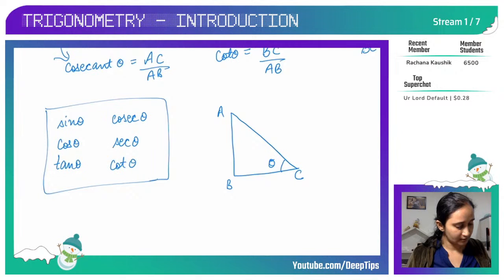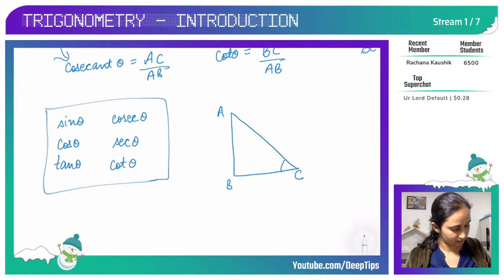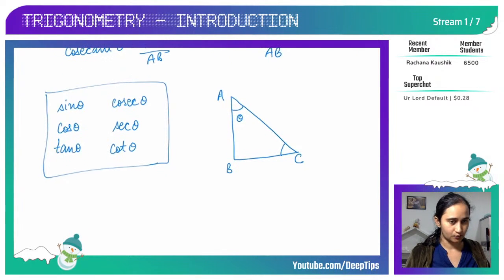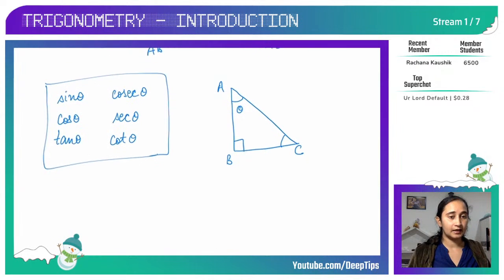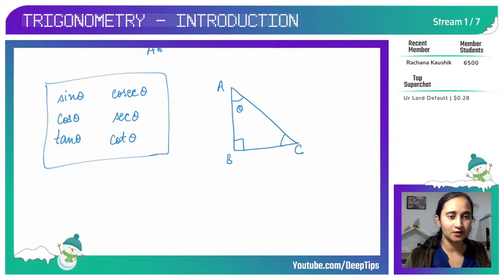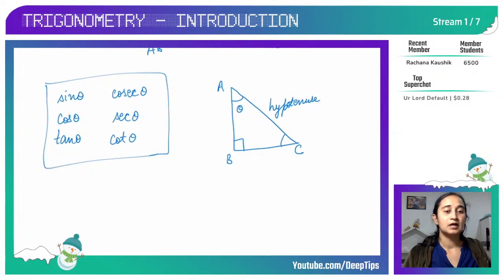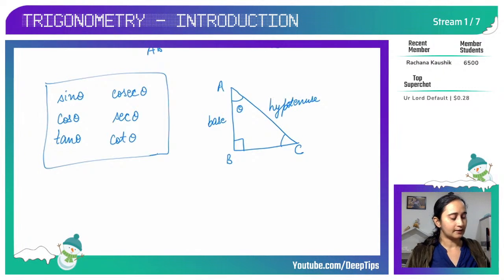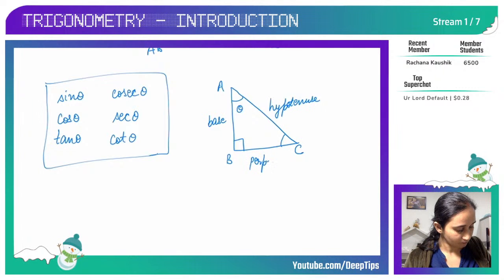Now if I take theta here, now I am taking angle A. Earlier I took angle C and we found all the trigonometric ratios. Now I am taking angle A. So what is the difference now? Hypotenuse will remain same because it is opposite to right angle, but base will become AB and BC will become my perpendicular, okay. So this is the difference.